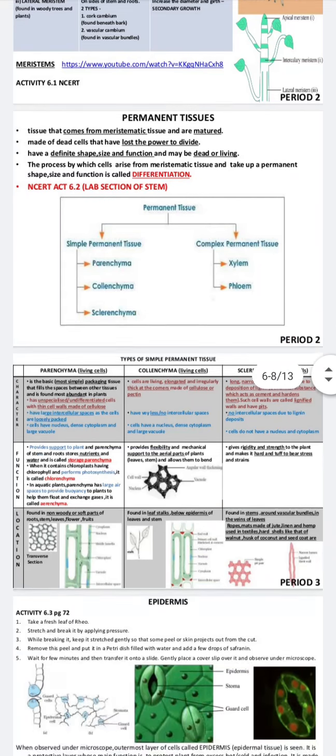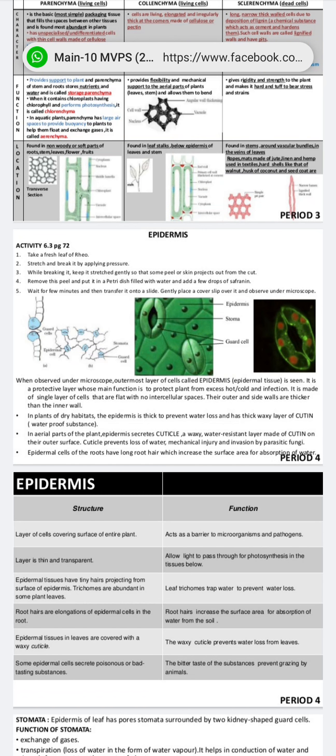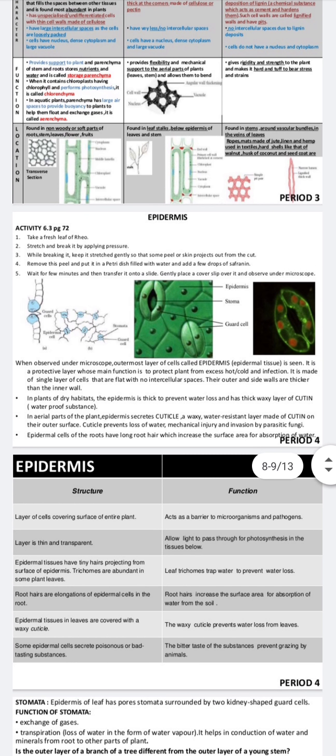There are protective layers present in the plants. What are the protective layers? The outer covering mainly helps in protection. There are three types of protective layers present in the plants: the epidermis, cork and bark. Epidermis: a single layer of parenchymatous cells covering all the aerial parts of the plant is called the epidermis.